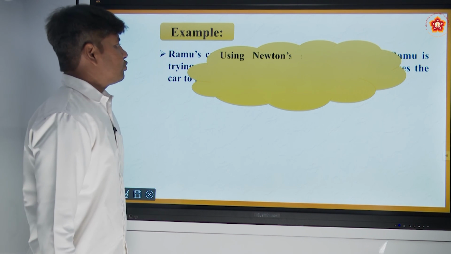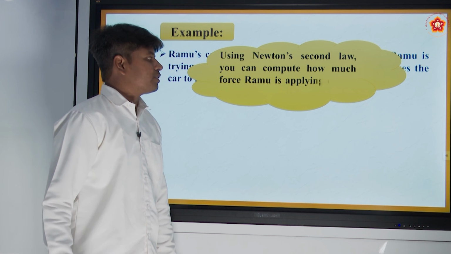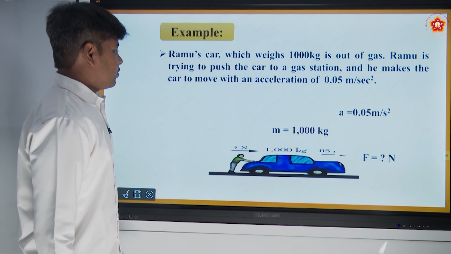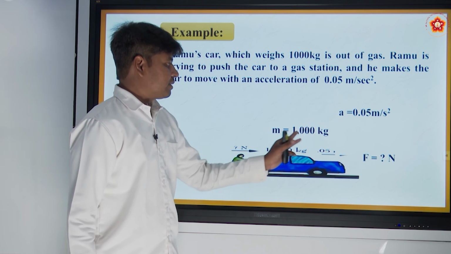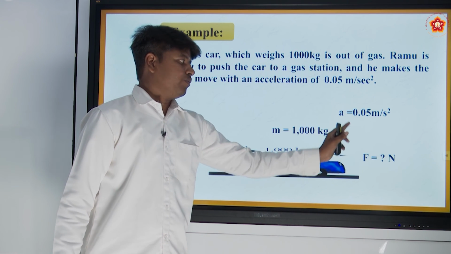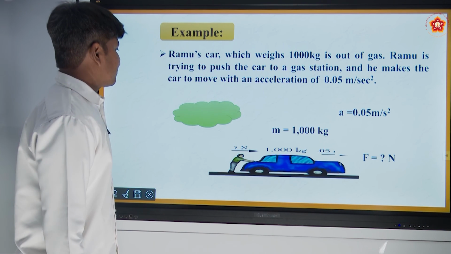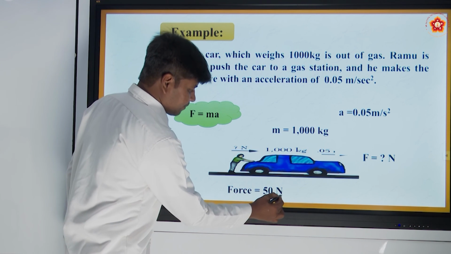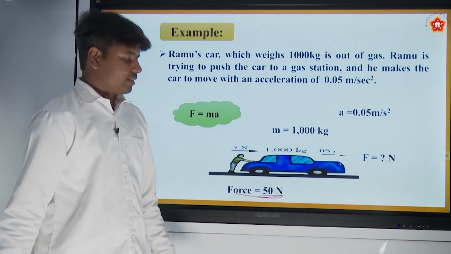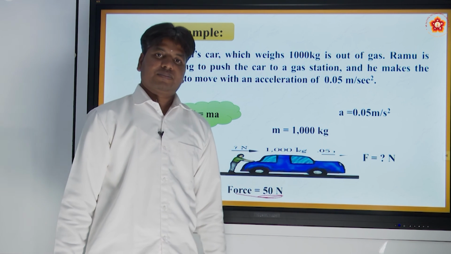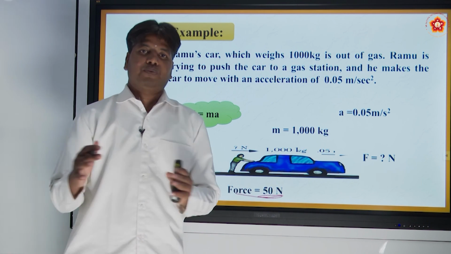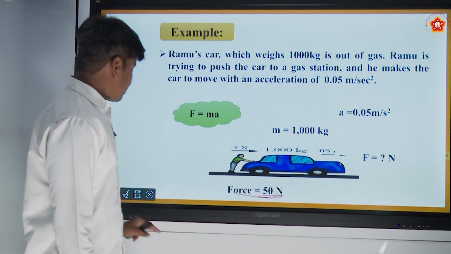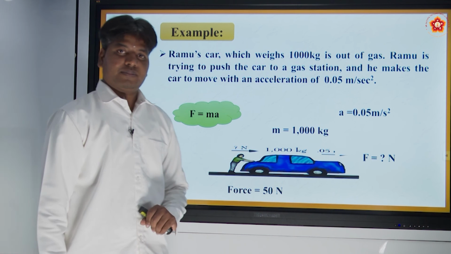So using Newton's second law, you can compute how much force Ramu is applying on the car. This is the car he is trying to push, mass is 1000 kg, it is moving with 0.05 meter per second square, and we already know F equals ma, therefore by using that we have already solved this. Force is 50 Newtons. 1000 into 0.05 gives you 50 Newtons. Alright, this is all about Newton's second law of motion.